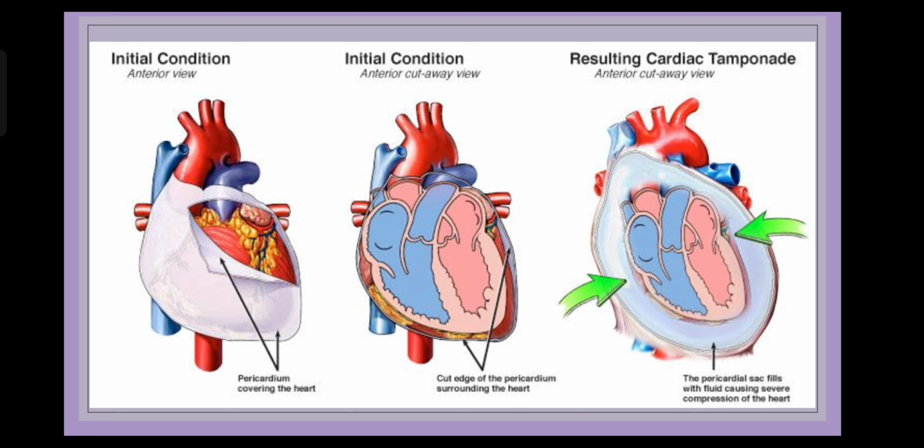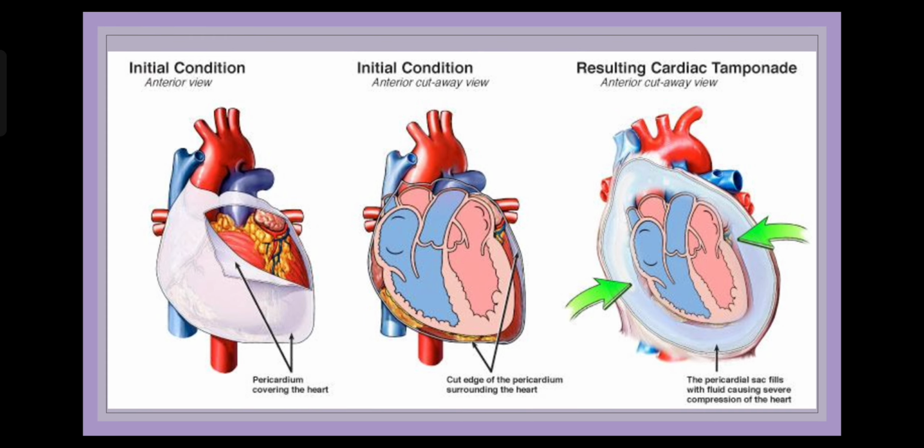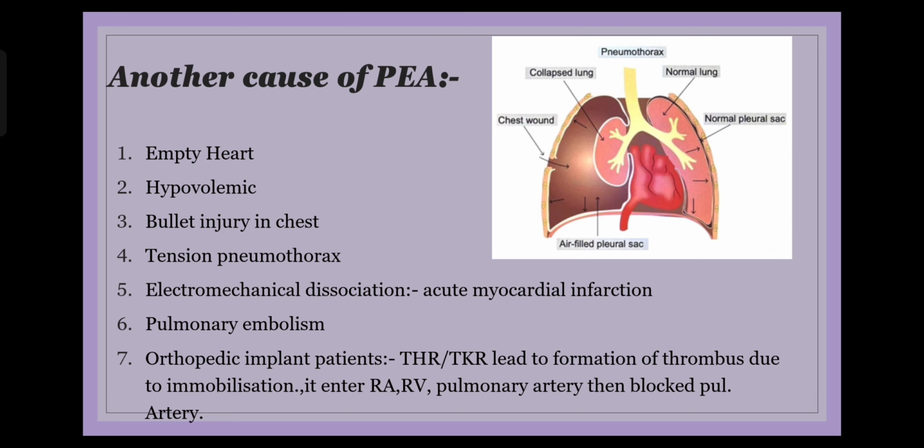However, another way to remember why you get a pulseless electrical activity could be presence of EMD in a patient, that is called electromechanical dissociation. Now, what I mean by electromechanical dissociation is that this time the electrical part of the heart is perfectly fine again, but there is a problem with the muscles. You see, in cardiac tamponade per se, muscles were fine. It was not that the muscles were not working. The myocardium was working, but there's pressure on the heart from outside. That is why the input is less and the output is less. But in electromechanical dissociation, the basic problem is that the mechanical part of the heart is not working properly.